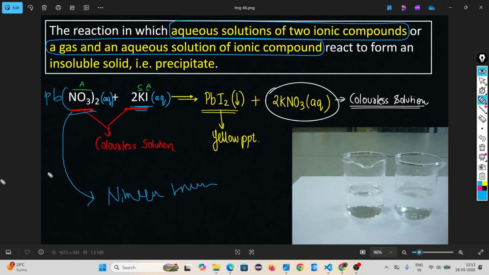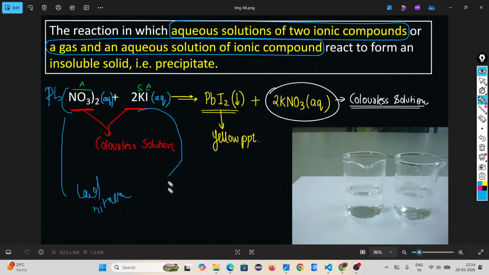Sorry, the reaction is not complete, I have to write it, just wait. This is lead nitrate. Lead nitrate reacts with potassium iodide.